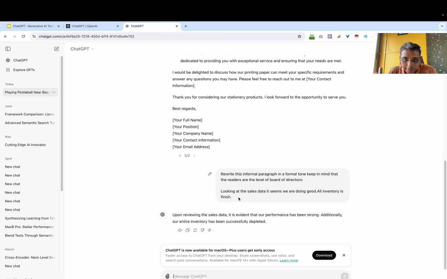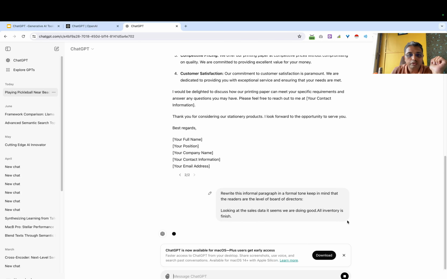See, it has taken "looking at the sales data it seems we are doing good, all inventory is finished." What it says: upon reviewing the sales data it is evident that our performance has been strong. Additionally, our entire inventory has been successfully depleted. See, so how creative and formal writing you can achieve with the use of ChatGPT. Let us say if we regenerate it, let us see what it comes up with.